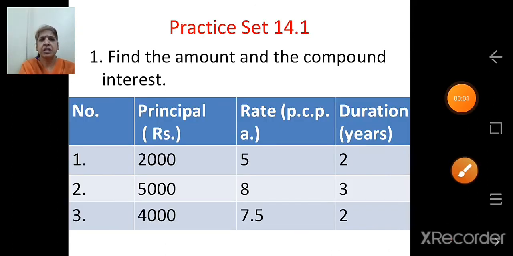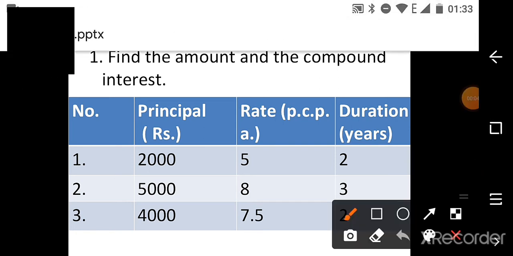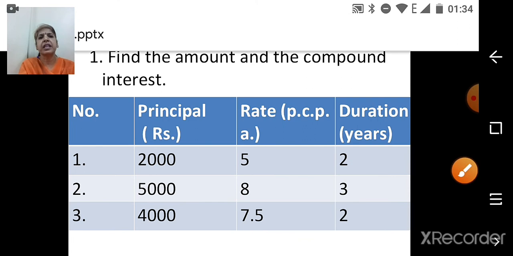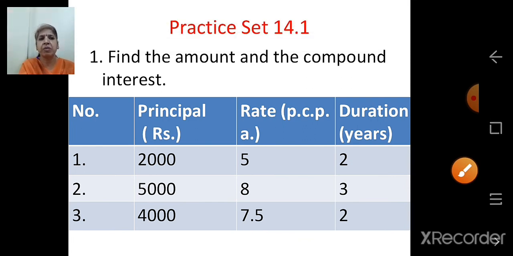Second question is: principal, which is given as 5000, rate which is 8 percent per annum, and duration is 3. So this is the second question. Principal 5000 rupees, rate 8% per annum, duration 3 years.